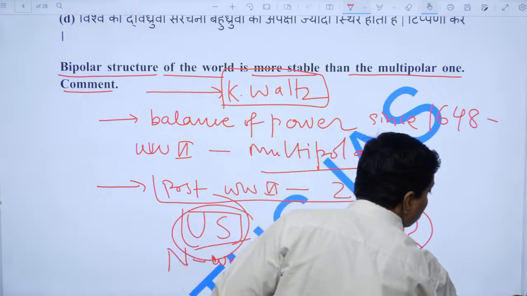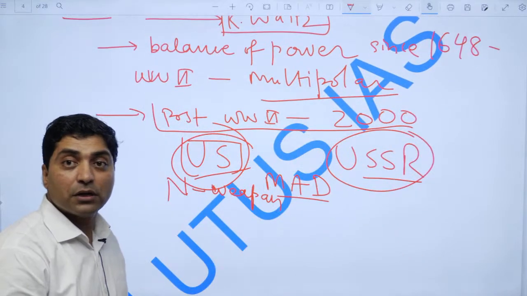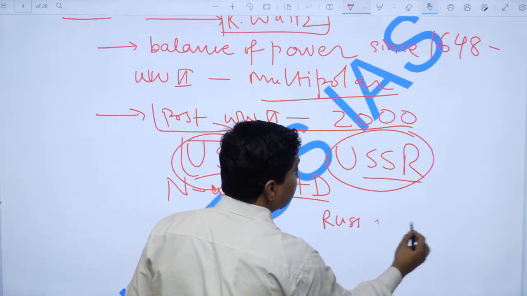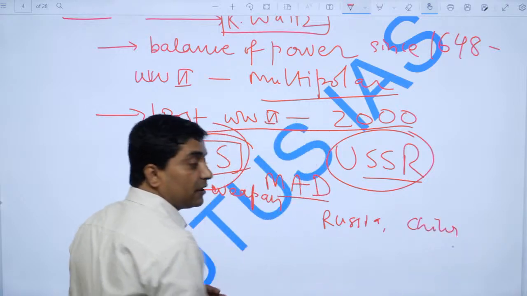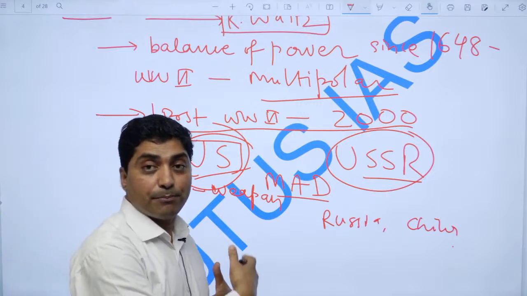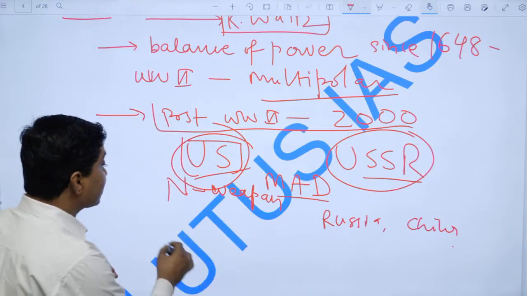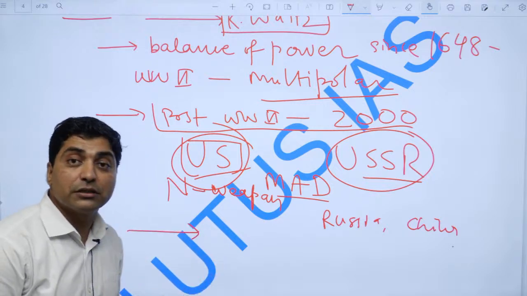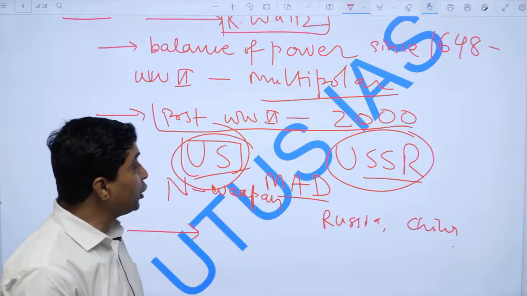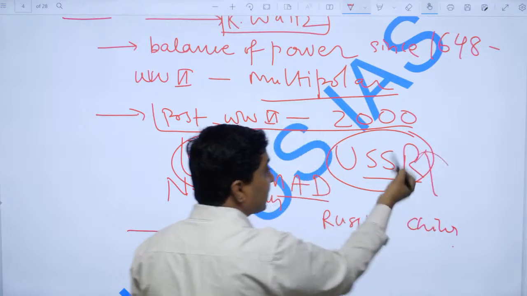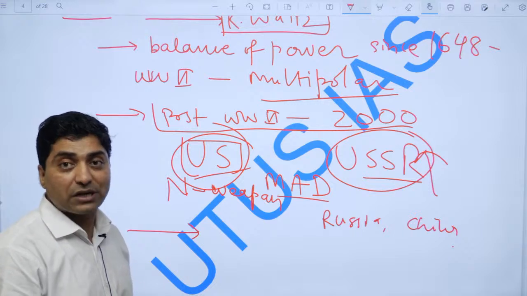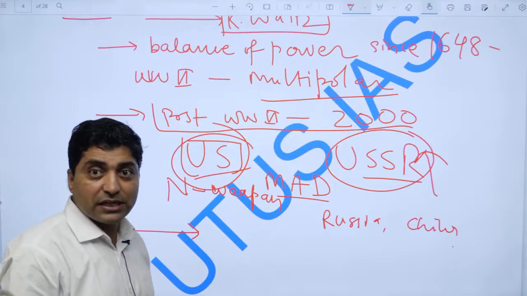Since 2000, if you see, there is a rise of Russia on one side and the rise of China on the other, right, the rise of Japan, the rise of Germany. Now the world is tending to move from bipolar to multipolar, and you can see the instability, how Russia attacked Ukraine, because it is a nuclear weapon state and it had another power, for example China, which supported it unconditionally, right?